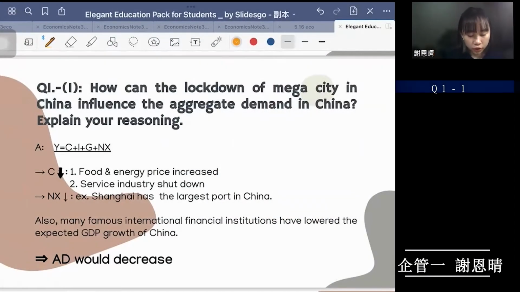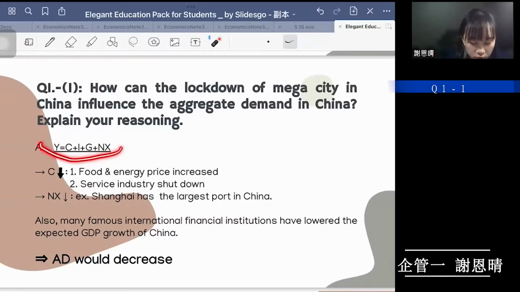So the first question, question number 1, is how can the lockdown of megacity in China influence the aggregate demand in China? When we want to know how the lockdown influenced the aggregate demand, we can look at this equation first. The 4 factors that influence the output, which is the GDP, are consumption, investment, government purchase, and net export.